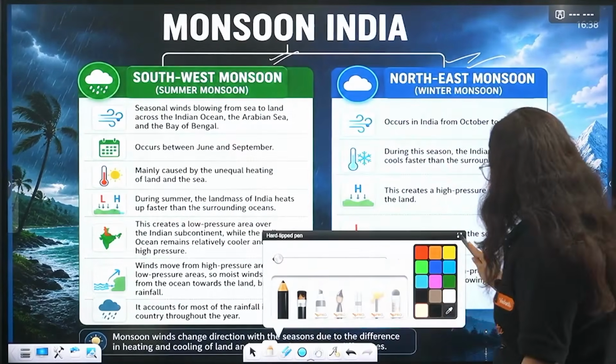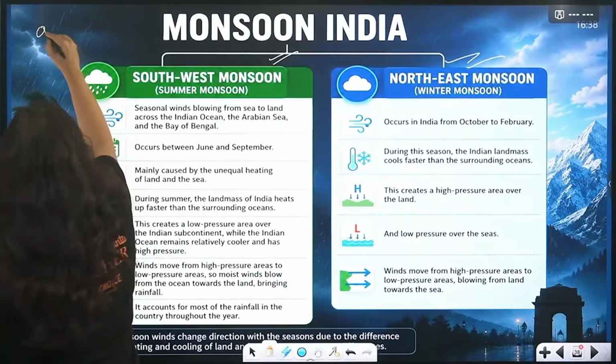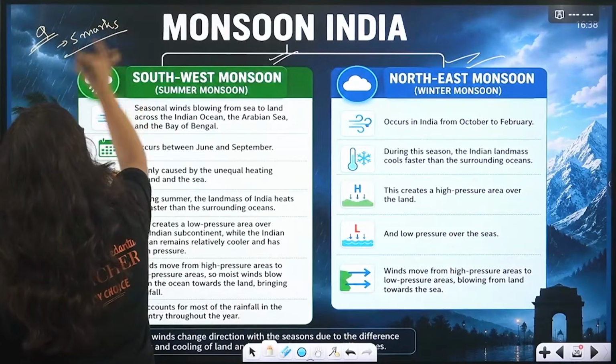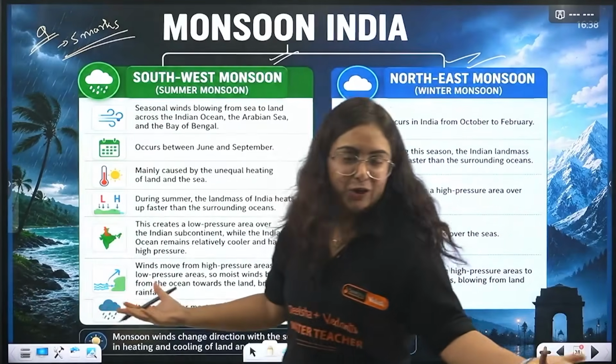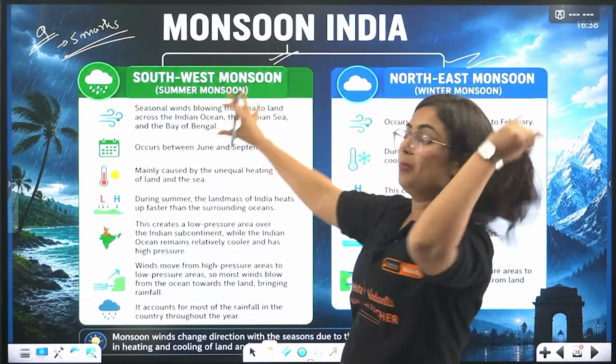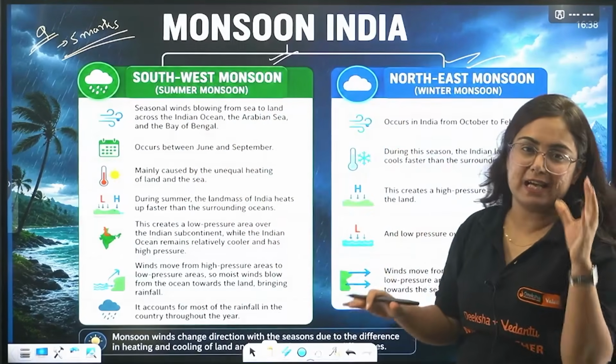Mark my word, this difference is going to come in your exam as a question for 5 marks. When I say that this is going to come as a question, you need to understand that it is important. Okay, so beta, southwest monsoon and northeast monsoon, please take a picture of it.